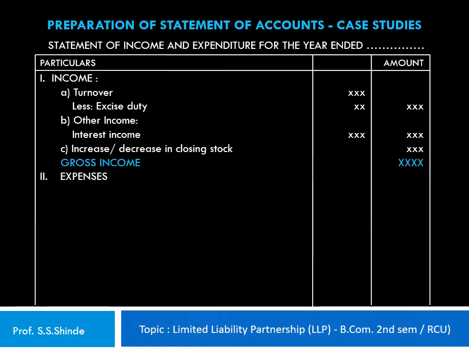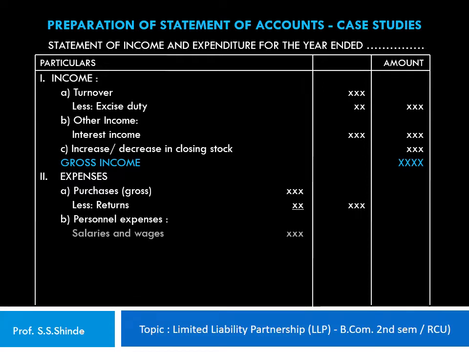Now the next part of the statement comprises of the expenses that are deducted from the gross income. Now all these expenses are classified under different heads. The first one is the purchases, that is the gross purchases, from which any returns are deducted and the net purchases are shown in the inner column. The second one is the personal expenses, that is the expenses incurred on the staff, like the salaries and wages, bonus and allowances, staff welfare expenses. All these expenses are recorded and shown in the inner column.